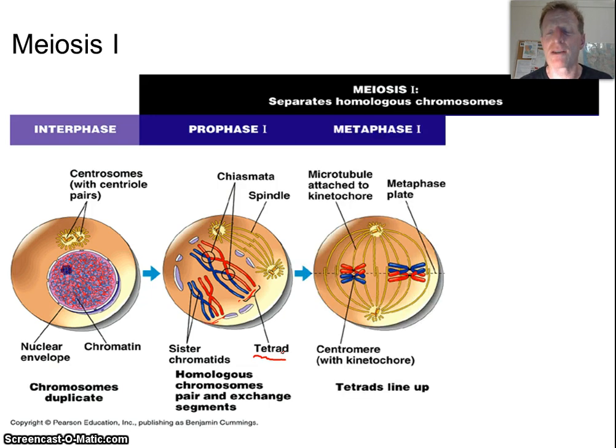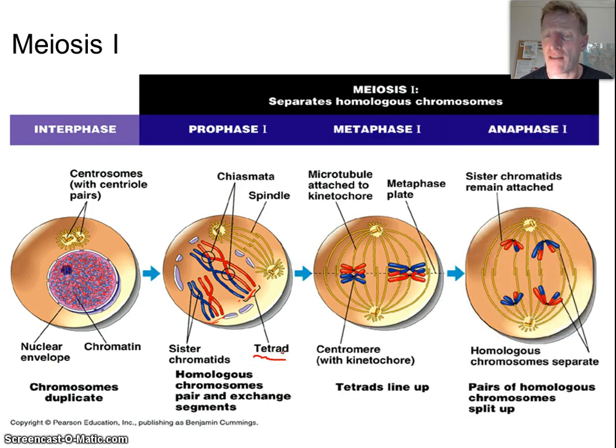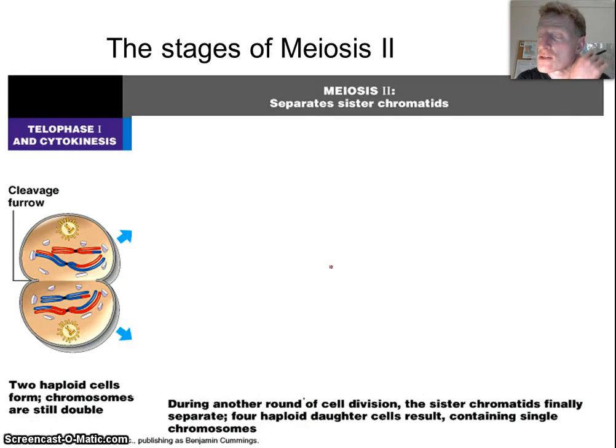Okay? Then in metaphase, we line up the pairs, and in anaphase, we separate those homologous pairs. So in meiosis 1, basically what we've done is we have separated homologous chromosomes, okay? Now let's look at meiosis 2.